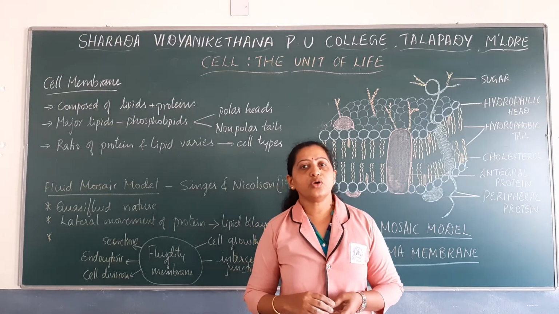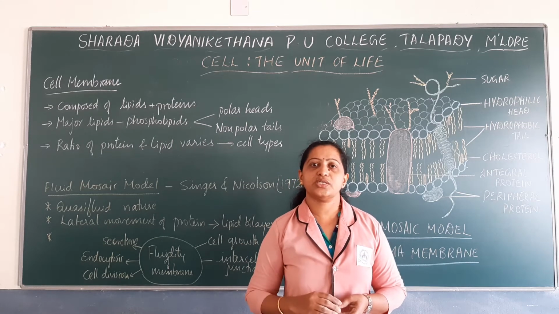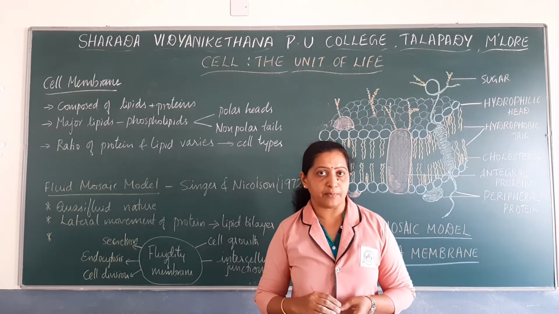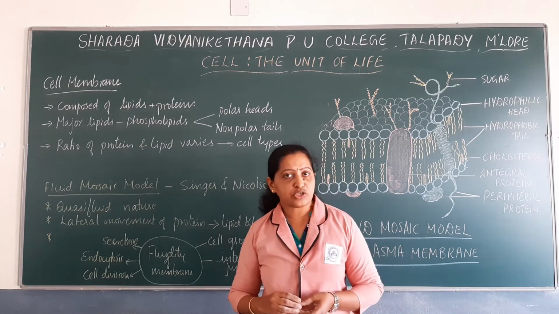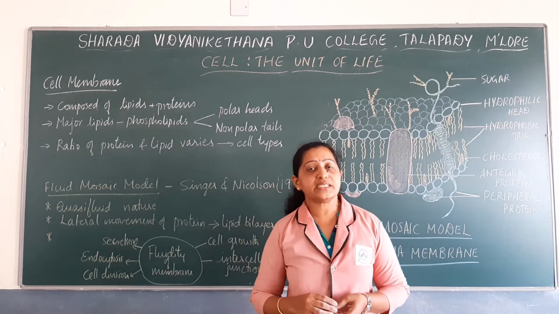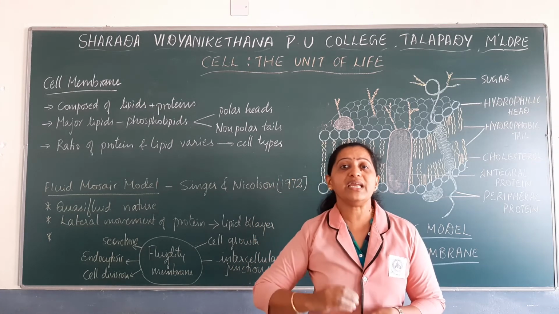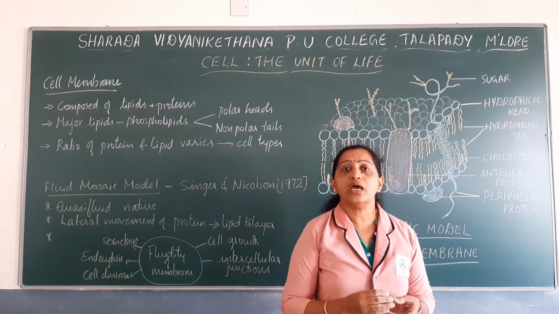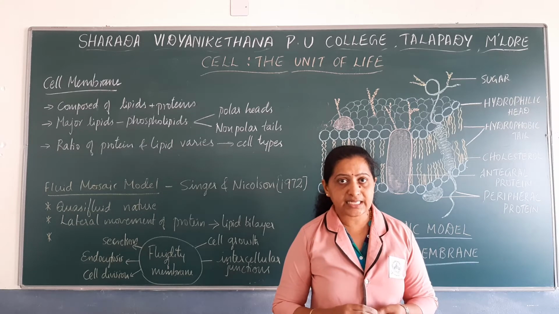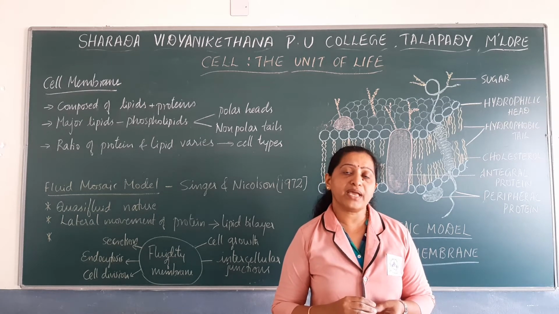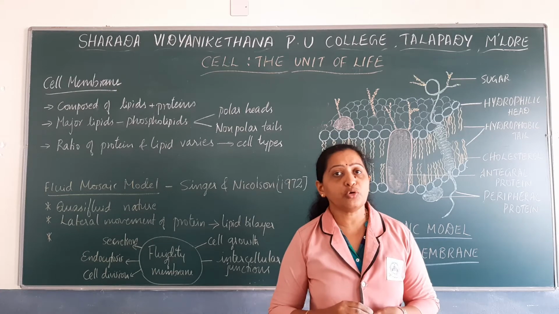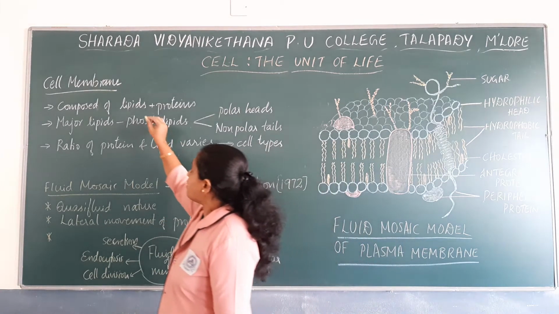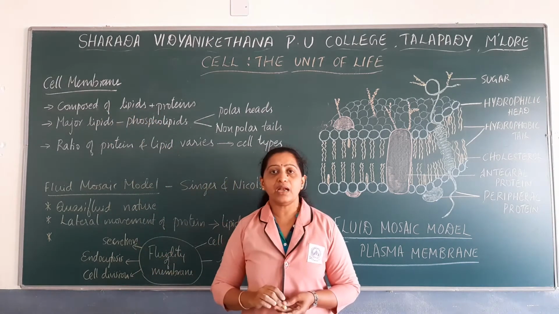Now let us discuss various cell organelles, their structures and functions. So first let us discuss the structure and function of cell membrane. Due to advancement in electron microscopy in around the 1950s, it was possible for scientists to reveal the structure of plasma membrane. Meanwhile, scientists had done chemical studies on various cells, and based on the chemical studies done on human RBCs, scientists identified that the cell membrane is composed of lipids and proteins.